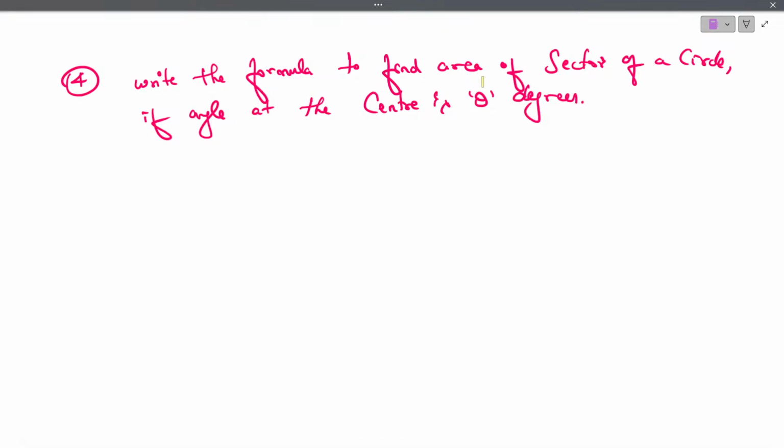So what is the formula to find the area of a sector? Area of a sector is given by the formula theta by 360 into pi r square.